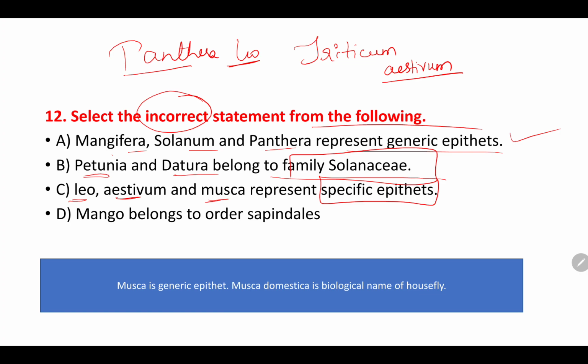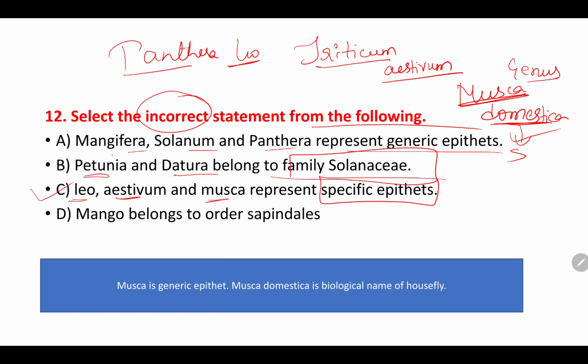Here Aestivum is a specific epithet. When it comes to Musca, it is Musca domestica. Here Musca is a genus name, not the specific epithet, whereas domestica is the specific epithet. So this is the incorrect statement.